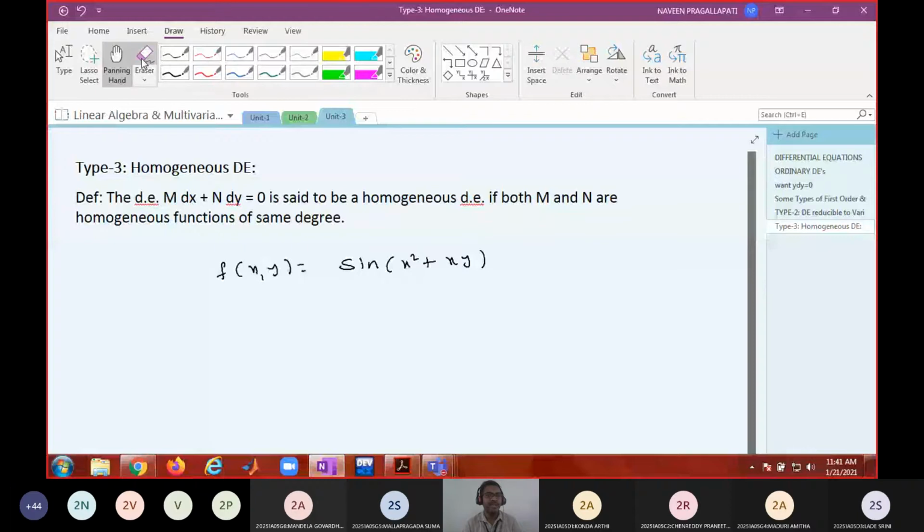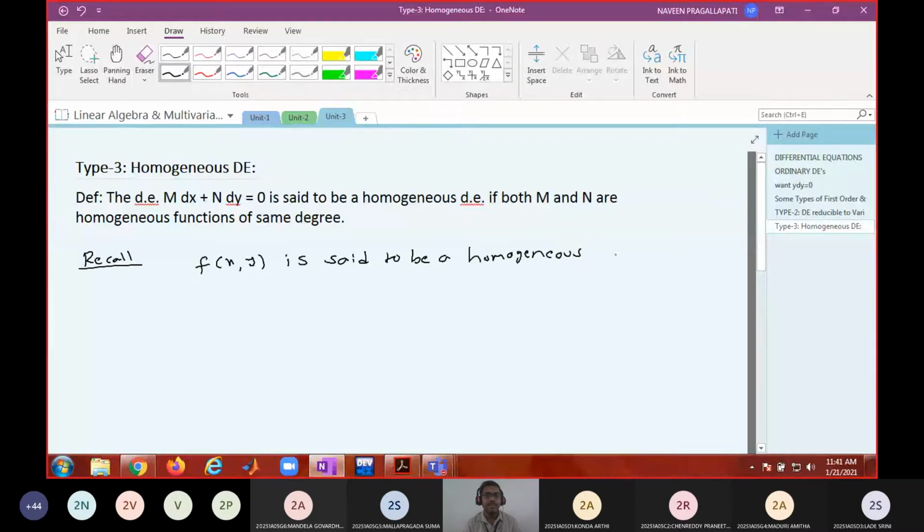There is a definition of homogeneous function, right? When do you say a function is a homogeneous function of degree r?